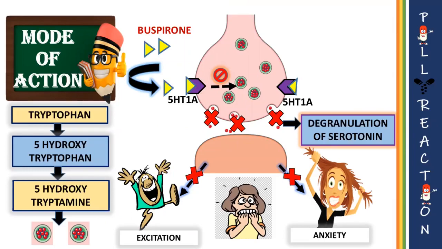This is because the 5-HT1A receptor is a desensitization autoreceptor which is coupled internally with G inhibitory protein to give a negative feedback mechanism. Hence, stimulation of this receptor leads to inhibitory activity. Here, serotonin is inhibited as it is more in case of anxiety, thereby decreasing the effects of anxiety and excitation.